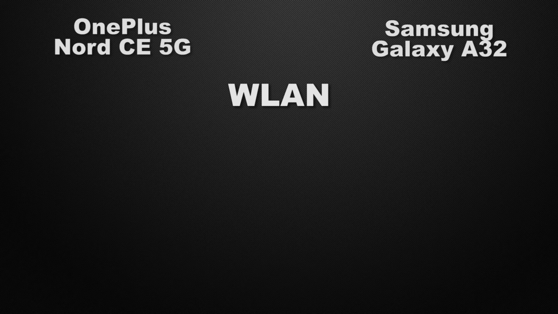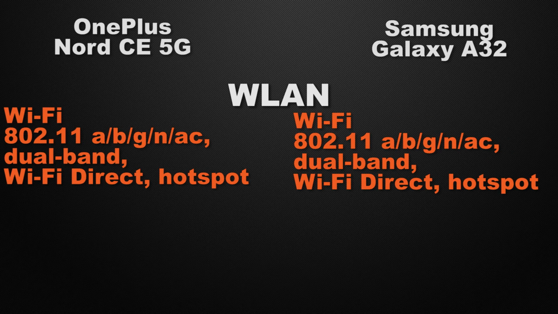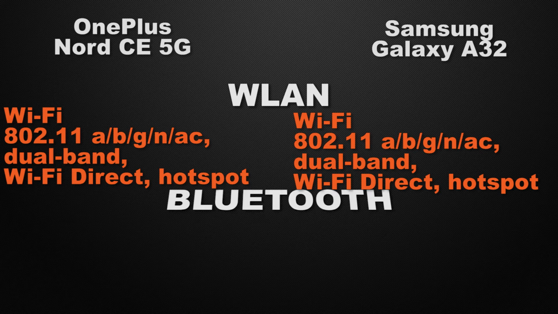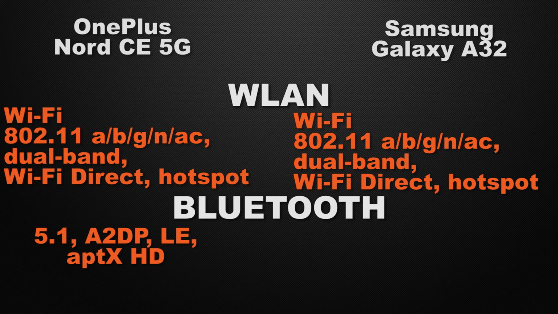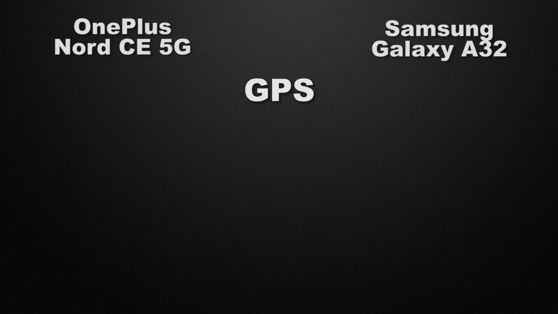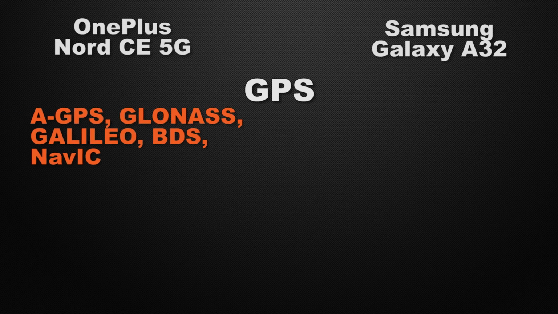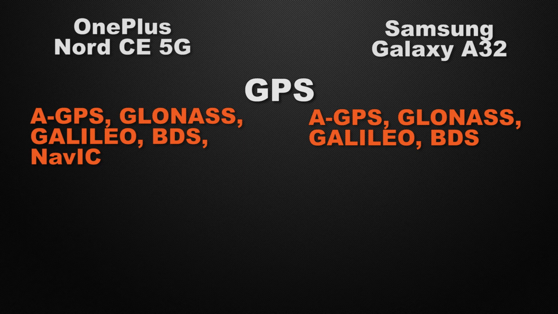Starting with the WLAN of the devices, both of the devices come with Wi-Fi AC, dual band Wi-Fi, Wi-Fi direct and hotspot, so it's a tie. And about the Bluetooth version, Nord has the 5.1 generation of Bluetooth, whereas A32 has the 5th generation of Bluetooth. So the winner here is Nord because it has the newer generation of Bluetooth. Let's talk about the positioning chips in the devices. Nord has AGPS, GLONASS, Galileo and BeiDou and NavIC, whereas A32 has AGPS, GLONASS, Galileo and BeiDou. So clearly the winner here is Nord because it has the NavIC chip.